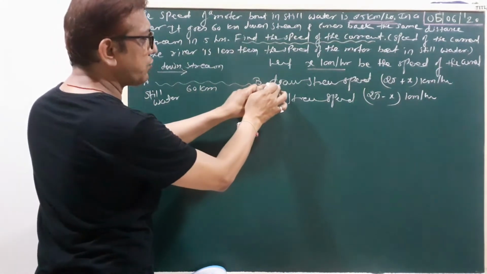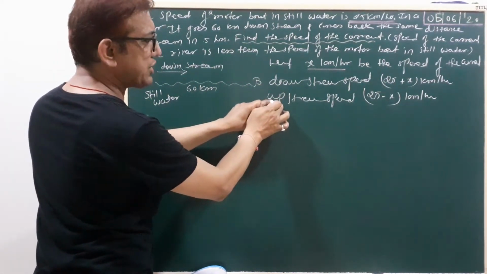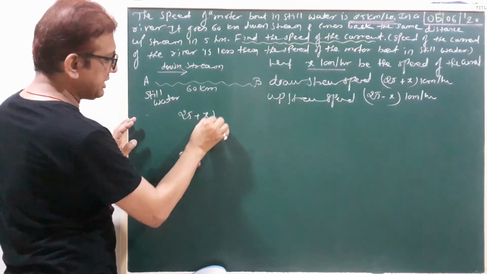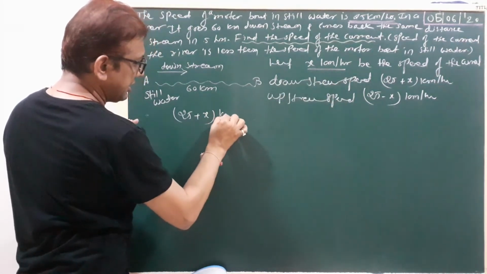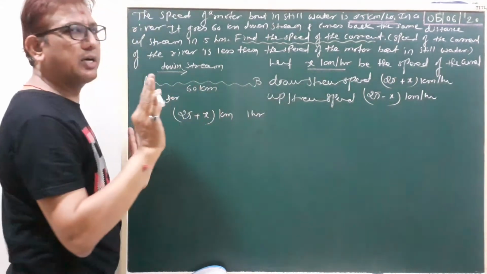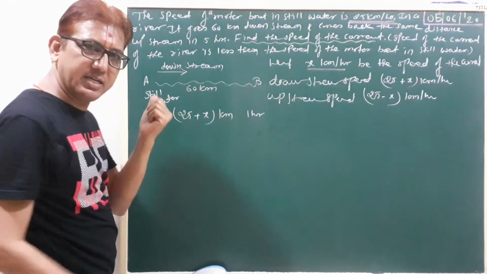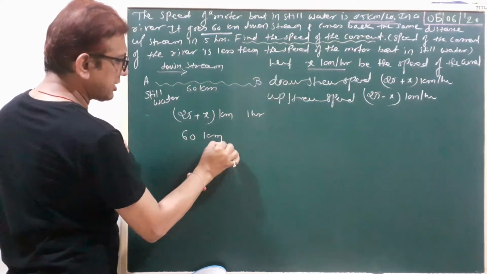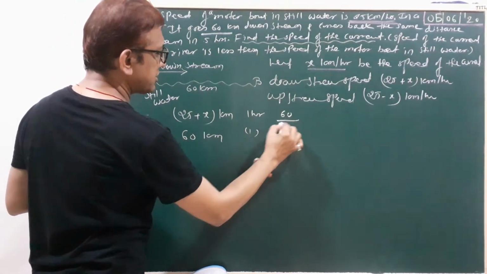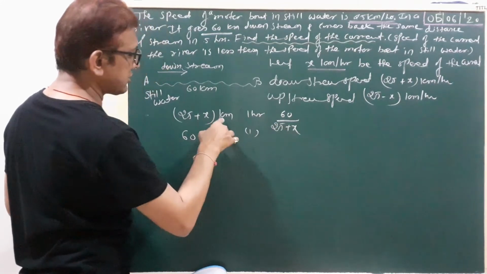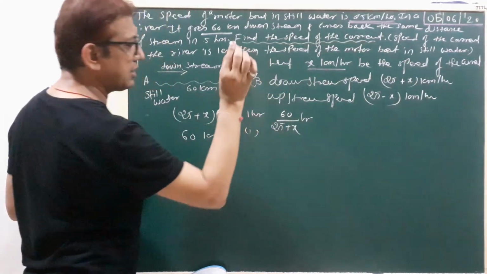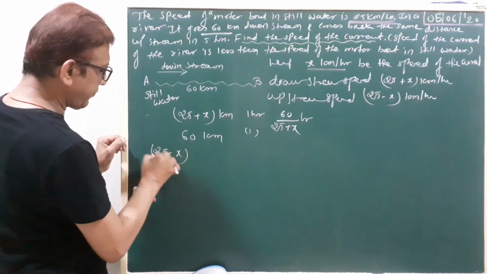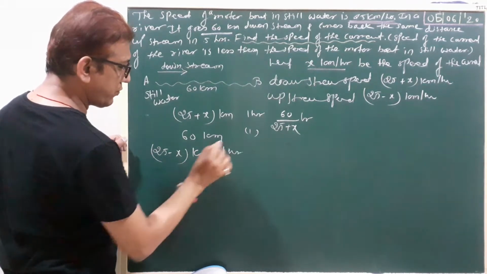First we write the equation for downstream, next we write the equation for upstream. Downstream: 25 plus x kilometers in 1 hour, and our total distance covered is 60 kilometers, so the time is 60 upon 25 plus x hours. Now the upstream equation: 25 minus x kilometers in 1 hour.